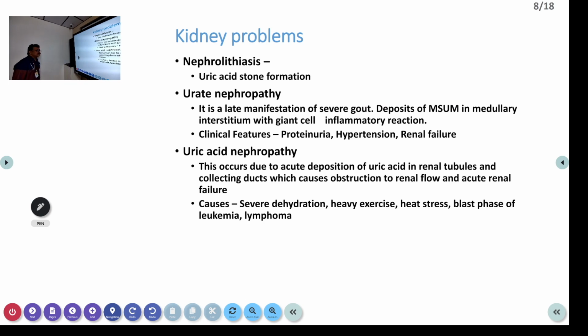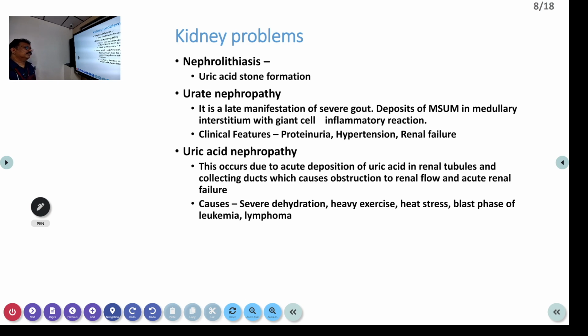Now kidneys also can be involved. Remember, when these uric acid crystals pass through the kidneys, they can produce damage, like nephrolithiasis, that means uric acid stones. Urate nephropathy is a late manifestation of severe gout, with deposits of monosodium urate in the medullary interstitium with giant cell inflammatory reaction. Clinical features: proteinuria, hypertension, renal failure.